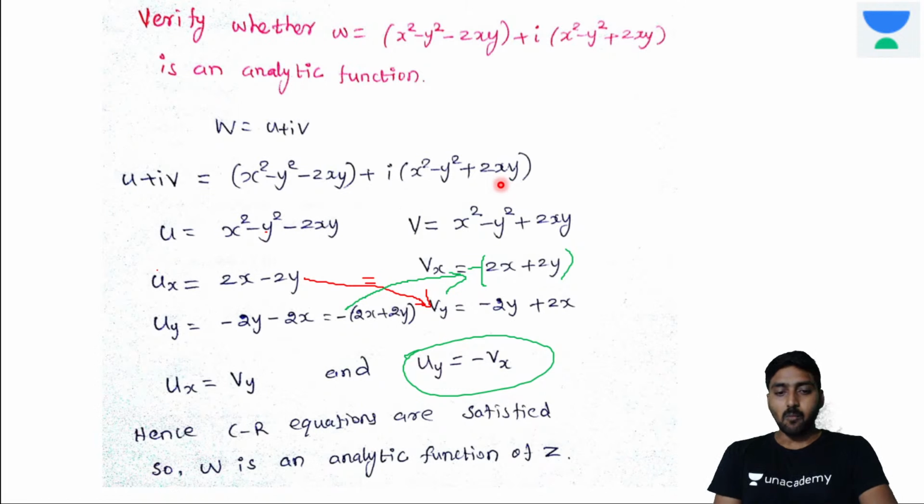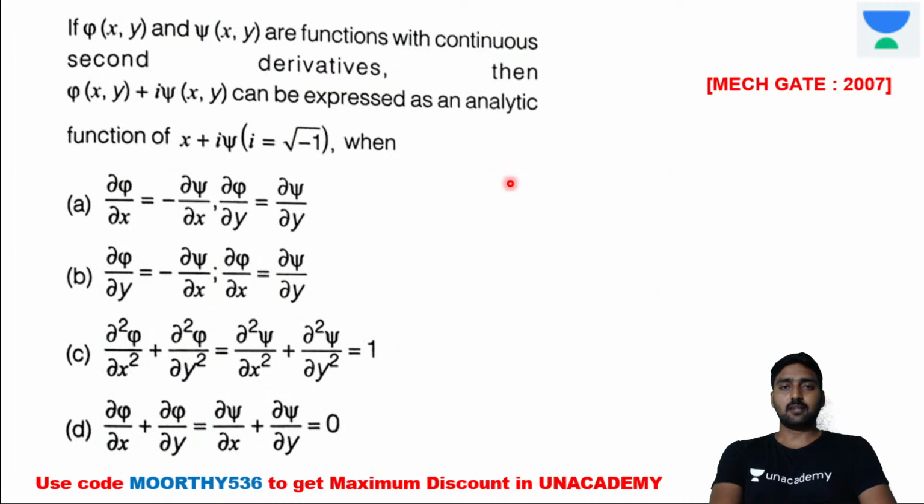Is it clear now? Okay, now we are going to discuss the previous year questions. That was one example for the complex variables analytic function. First question: phi of x comma y and psi of x comma y are functions with continuous second derivatives. Then it can be expressed as phi plus i psi.